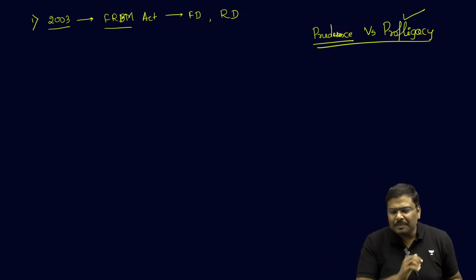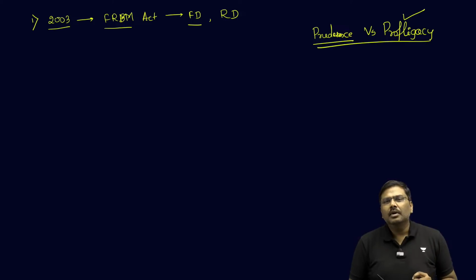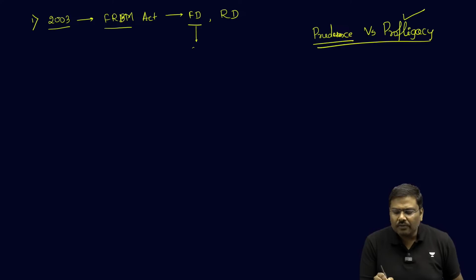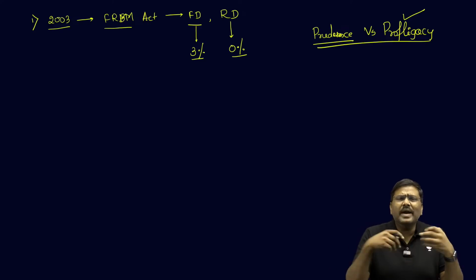And that is the precise reason why, under the 2003 FRBM Act, the government set up a target of 3% fiscal deficit and a 0% revenue deficit. And if you are wondering, sir, why 0, why 3?